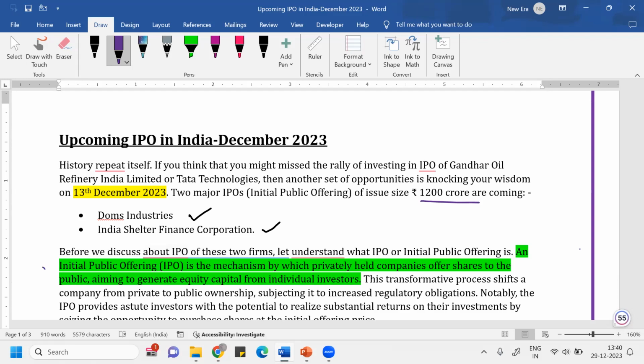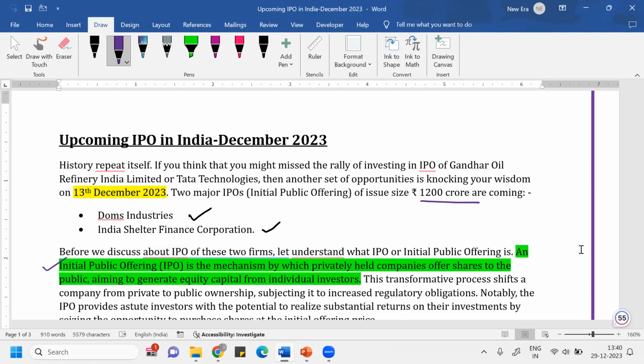Here is the definition of IPO: initial public offering is the mechanism by which privately held companies offer shares to the public, aiming to generate equity capital from individual investors. You are getting it, right? The company is in need of funds, so they dilute a certain percentage of their ownership, in the form of discrete units called shares.